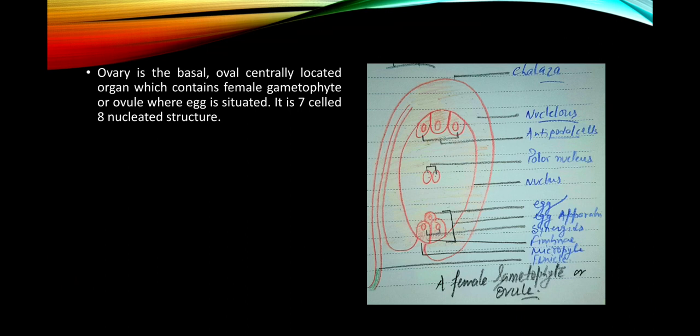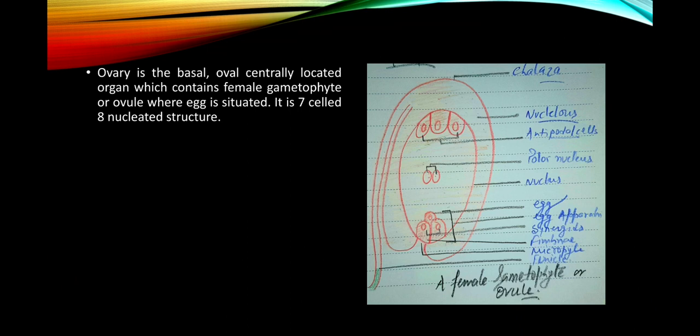The egg apparatus is composed of three cells: one is the egg and two are the synergids, and just in front of the micropyle they are located. The chalazal end has three cells that are called antipodal cells, and at the center there are two polar nuclei, and this whole structure is called the 7-celled 8-nucleated structure.